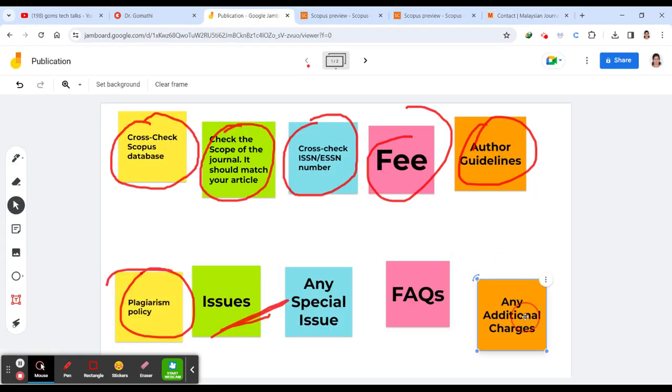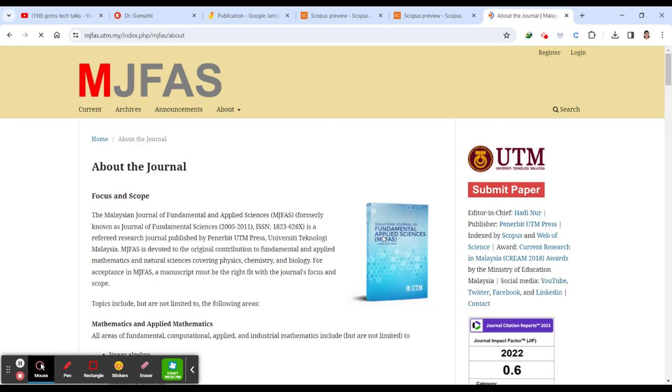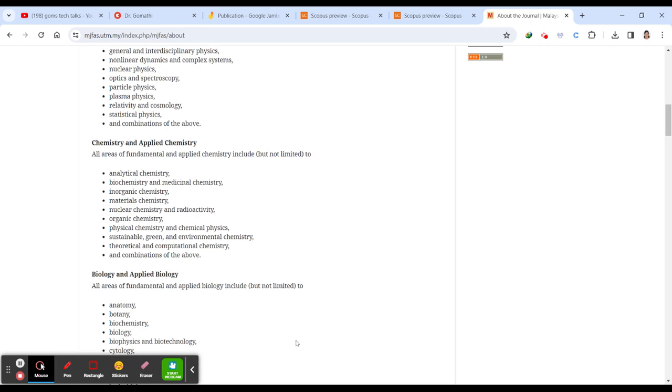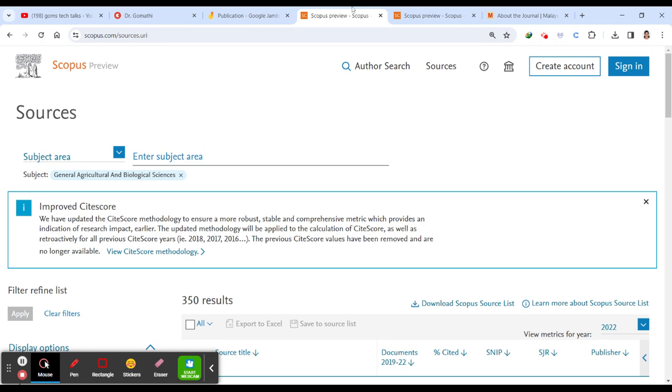And then finally, any additional charges, of course here they haven't mentioned any additional charges. I think you can go ahead with that. It's 12,000. So you can consider this if you are in mathematics or applied physics or chemistry or biology. Okay, so I hope you got some idea about this journal.